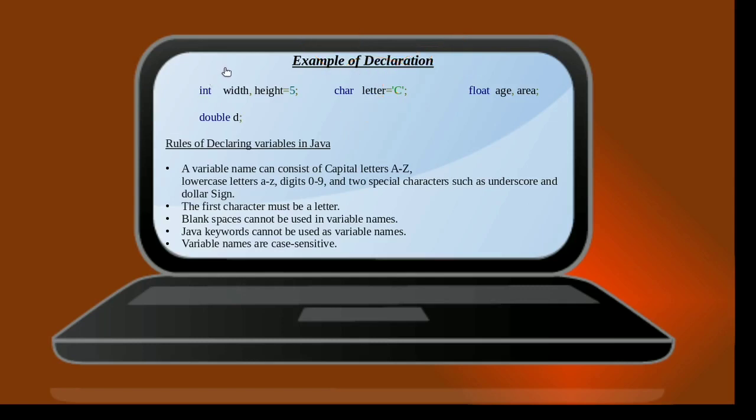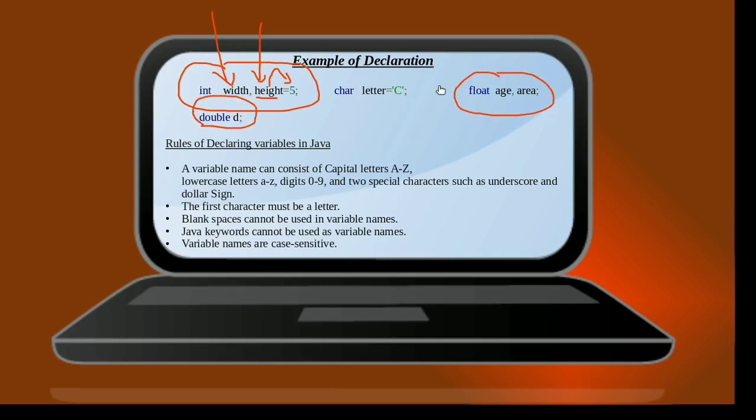I am doing a similar thing in this particular instruction as well, whereby I am declaring 2 variables by the name of width and height, but in this particular instruction I am initializing only the variable by the name height with the value 5. So the value of 5 is held by this particular variable by the name height. Now, if you are wondering what happens if you declare a variable without initializing it,